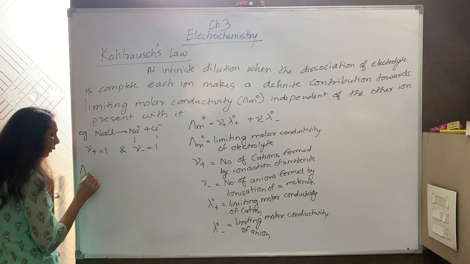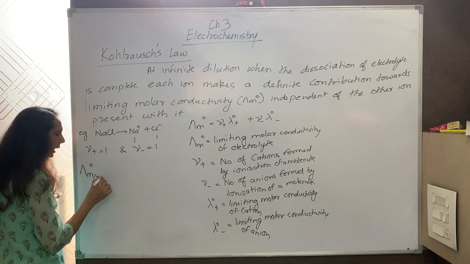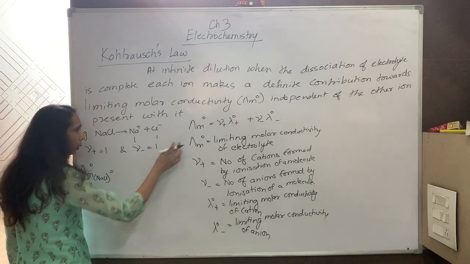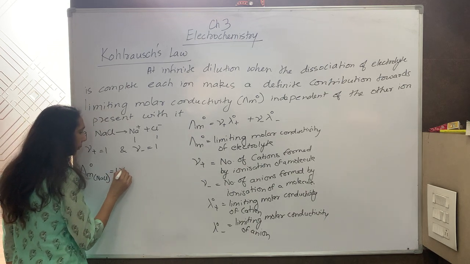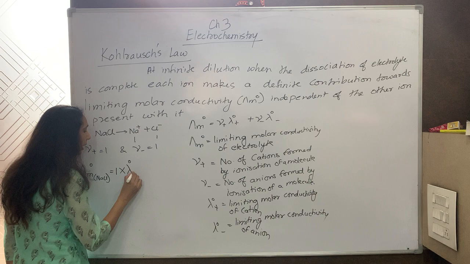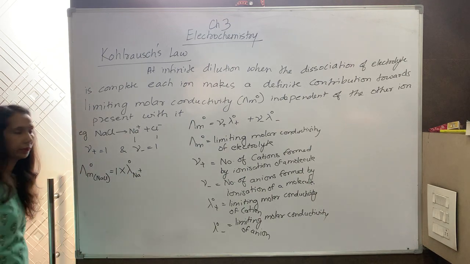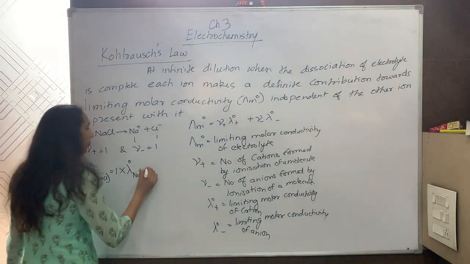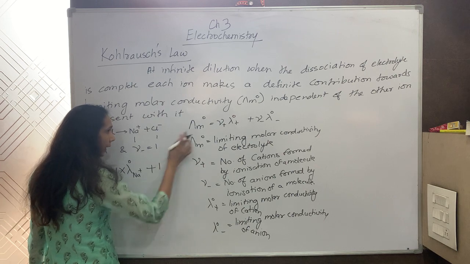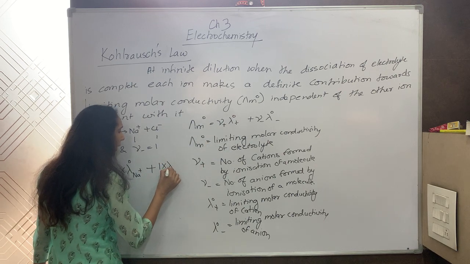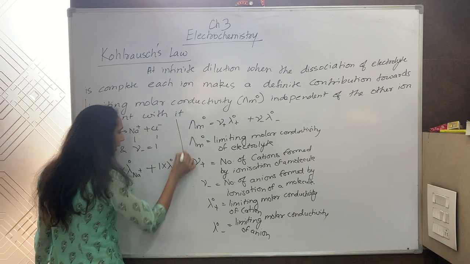Now what will be the formula for the limiting molar conductivity of NaCl? It will be equal to mu positive 1 multiplied by limiting molar conductivity of Na positive plus mu negative 1 multiplied by limiting molar conductivity of Cl negative.